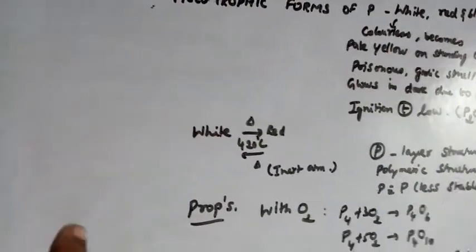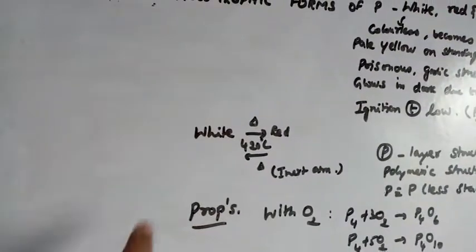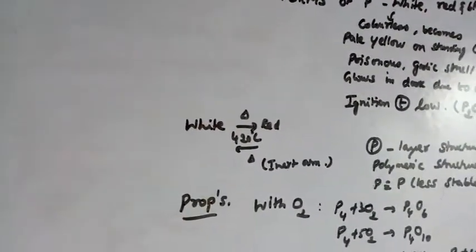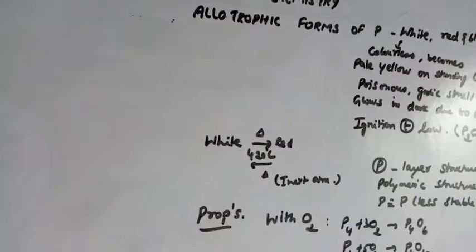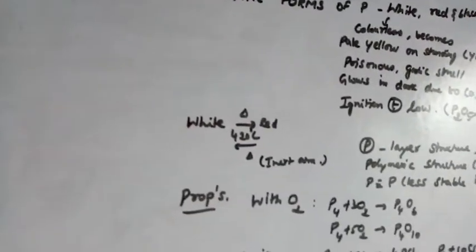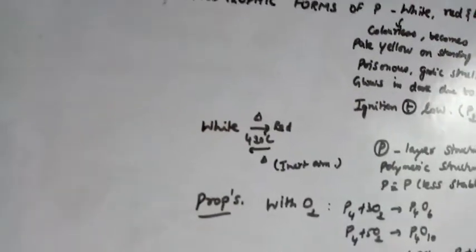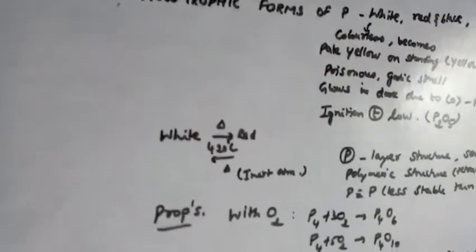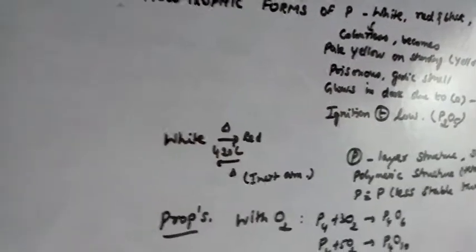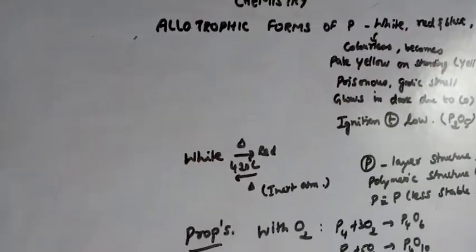Is it clear? This white phosphorus on heating at 420 degrees Celsius gives red phosphorus in the absence of air and light. At the same time, it is not poisonous. White phosphorus is poisonous, but this red phosphorus is not poisonous.